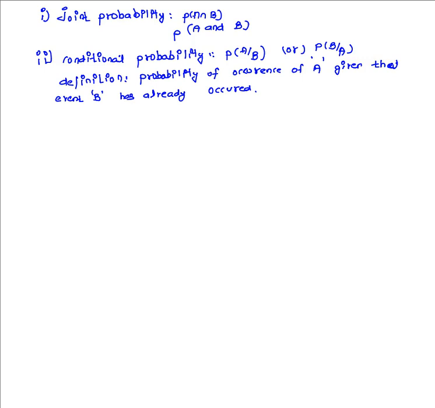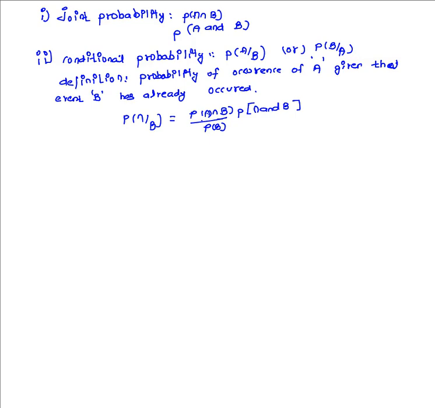So conditional probability P of A by B, which gives the probability of occurrence of A given that event B has already occurred, is given by P of A intersection B divided by P of B. Here the numerator, P of A intersection B, is the probability of occurrence of A and B together, and P of B is simply the probability of occurrence of B. In this way the conditional probability P of A by B is given in terms of the joint probability of A and B.